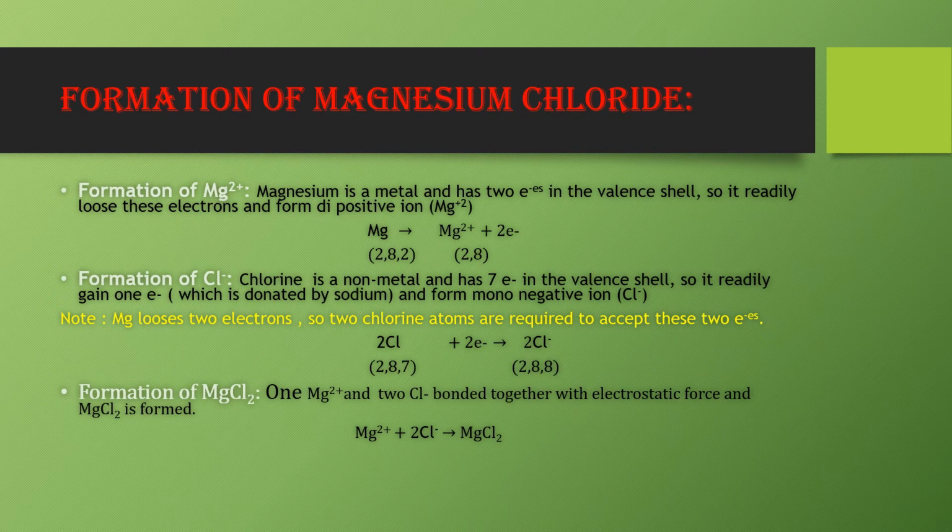Now the next is formation of magnesium chloride. The first step is formation of the cation, that is the magnesium 2+ ion. Magnesium is a metal having 2 electrons in the outermost shell.